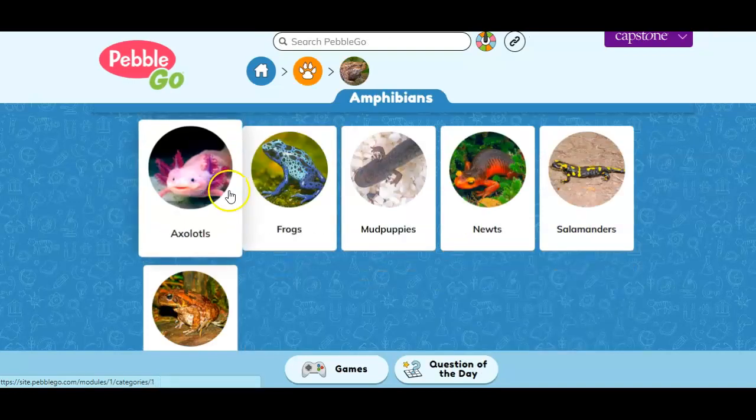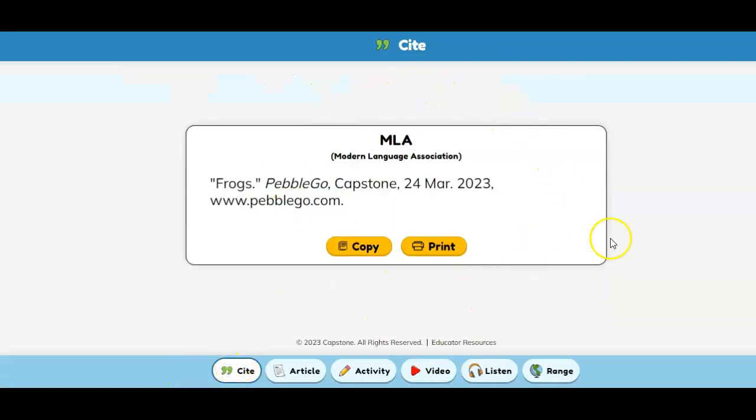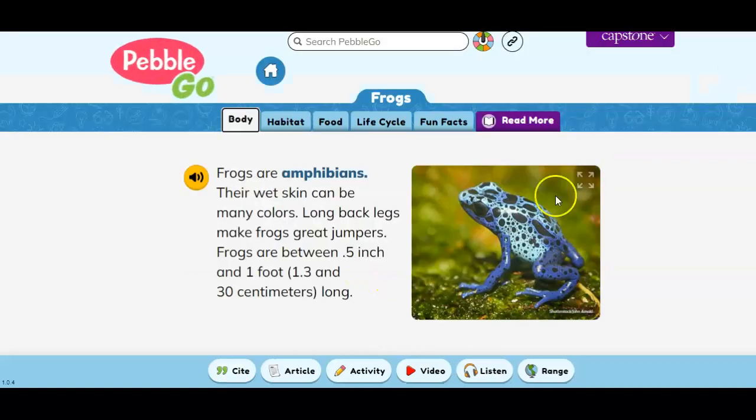And maybe we're looking for amphibians and frogs. So once we click on frogs, we can view the information in the different tabs. There's more articles related to frogs here. And then down at the bottom is a great place to find where we cite our work that we got. Remember, it's always important when you use a research tool that you cite where you got the work from. There's another article, there's activities and videos, and we can listen to frog sounds and see where they're found in the world.